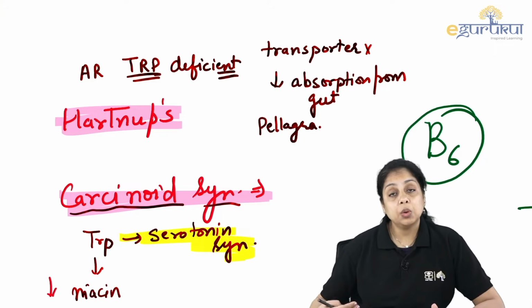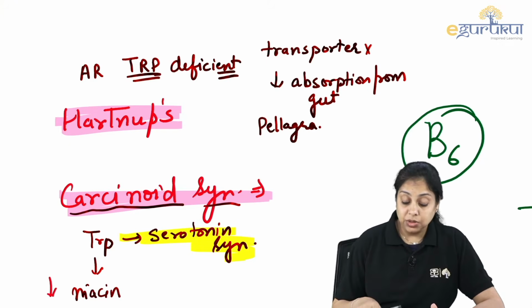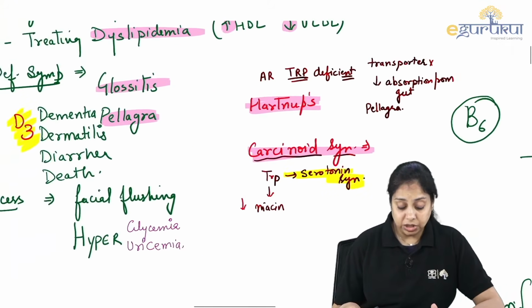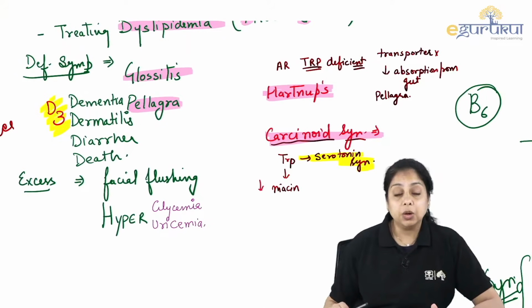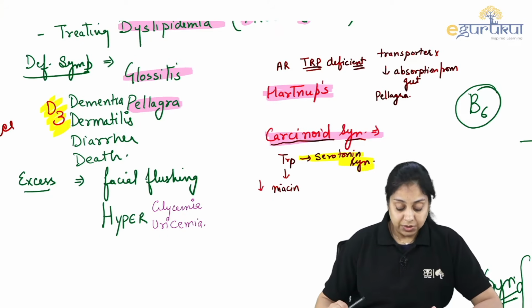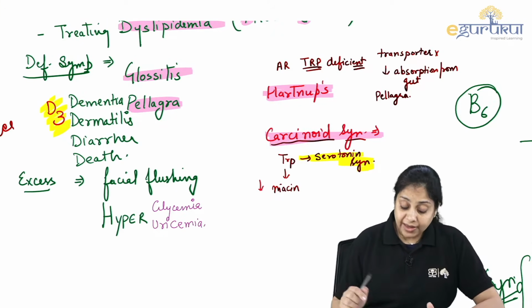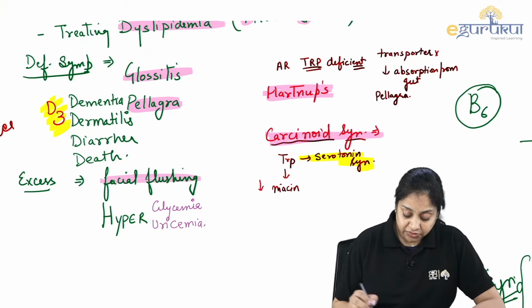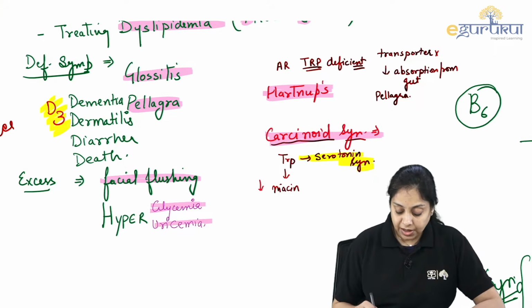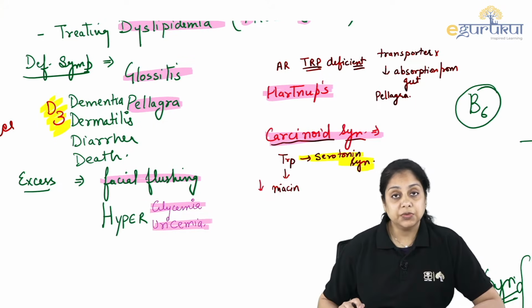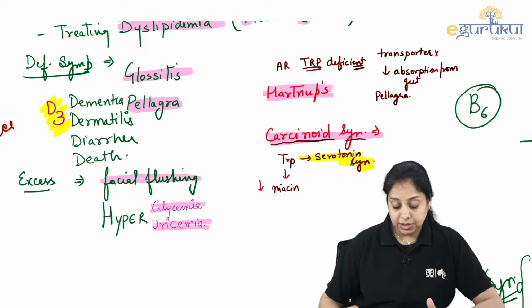So based upon what the examiner is asking you, they may give you just the pellagra-like condition. You should be able to figure out whether this is Hartnup disorder or the carcinoid syndrome, or just pure pellagra symptoms, right? Excess is also bad in the niacin. It leads to facial flushing and hyperglycemia, and hyperuricemia with excess vitamin B3 consumption.